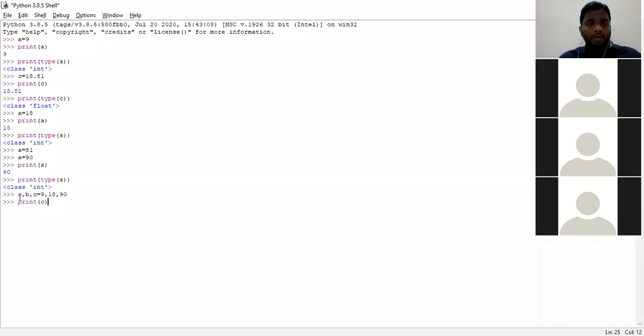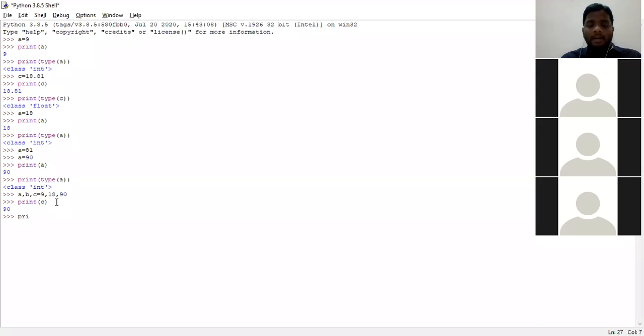What I already told you is there are three variables and three values. The first variable is A. So after the assignment operator, it immediately accepts the value of A as 9. The next variable is B. Then it takes 18. The next variable is C. Then it takes 90. So I asked the interpreter what will be the value of C. If I print C, it automatically gives us 90.